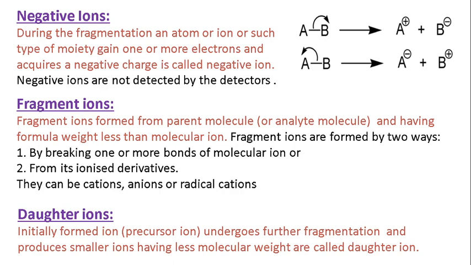Negative ions. Along with the cation radicals or cations, there is also formation of some negative ions. But these negative ions are not detected by the detectors.